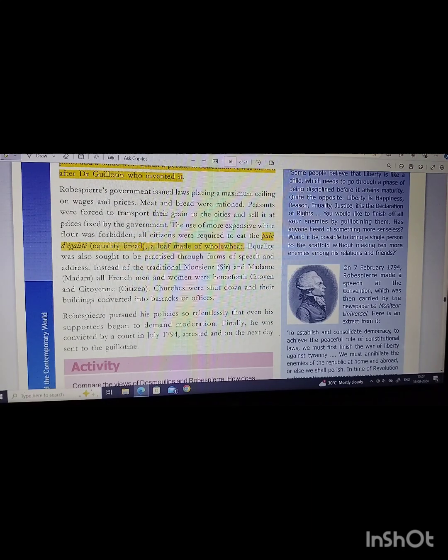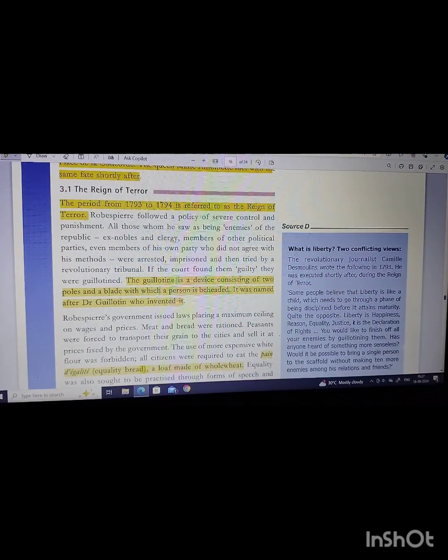Finally, he was convicted by a court in July 1794, arrested the next day, and sent to the guillotine. So, after the execution of Louis XVI, the whole control was given into the hands of Robespierre, and his reign from 1793 to 1794 is known as the Reign of Terror. It means the people were in so much terror and distress that the period has come to be known as the Reign of Terror. Robespierre followed the policy of severe control and punishment.